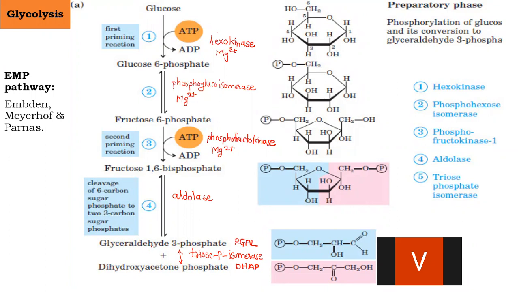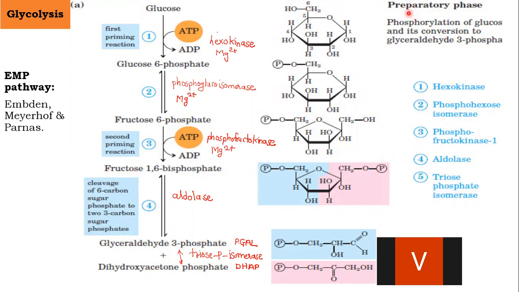Triose is a 3-carbon sugar containing phosphate, and this isomerase carries out the isomerization of glyceraldehyde 3-phosphate into dihydroxyacetone phosphate, as well as dihydroxyacetone phosphate into glyceraldehyde 3-phosphate. This step 5 is the end of the first phase, which is called the preparatory phase of glucose for glycolysis.